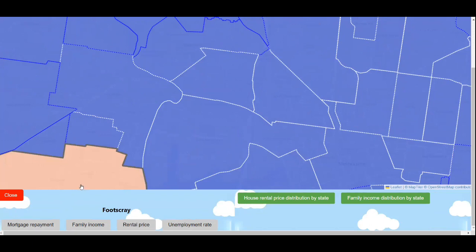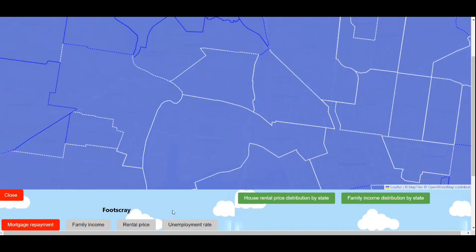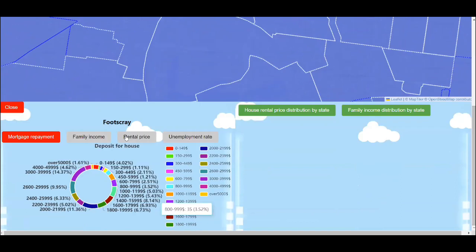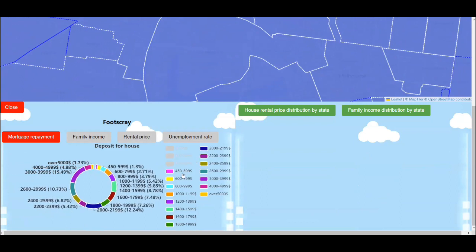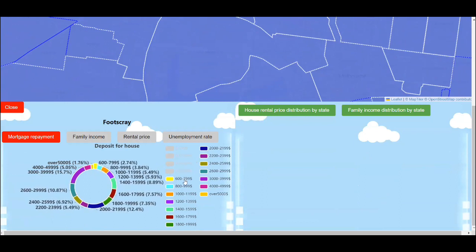For example, in Footscray, we can click the mortgage repayment button and use the sidebar to scroll down to see the first scenario. There is a dynamic pie chart with the distribution of mortgage repayment in this suburb. Each label beside the pie chart can be clicked to check or uncheck the specific range of the pie chart. In this case, the majority of monthly mortgages in this region are between 3,000 and 4,000.